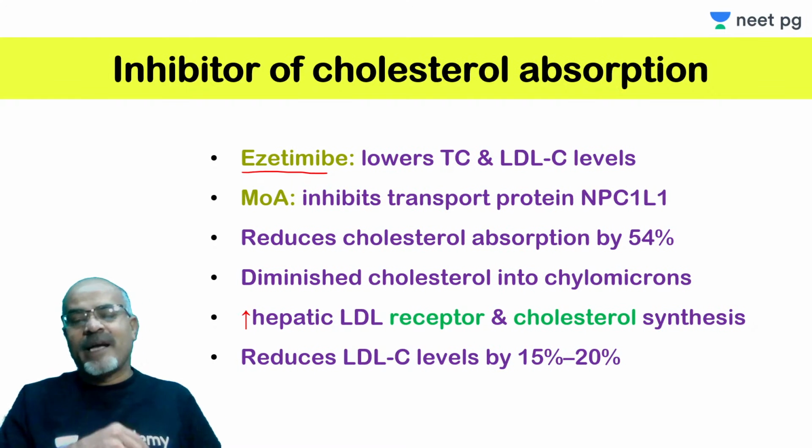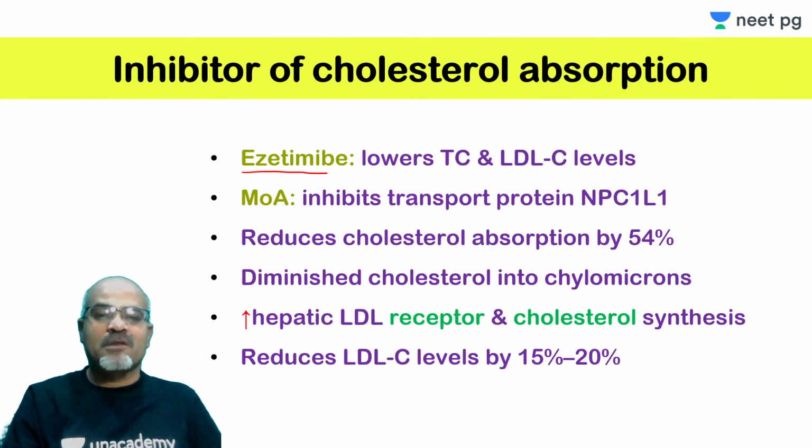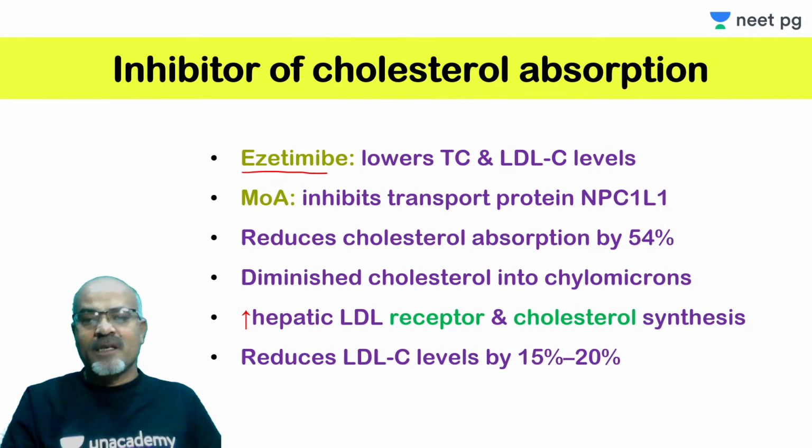When this Niemann-Pick C1 like protein 1 is inhibited, the transport or absorption of cholesterol from the intestine is reduced. In humans, it has been observed that this can inhibit cholesterol absorption to the extent of 54%. This is a very specific number, it should be taken as an approximation. Suppose 50 to 60% cholesterol absorption is inhibited, and not overall.